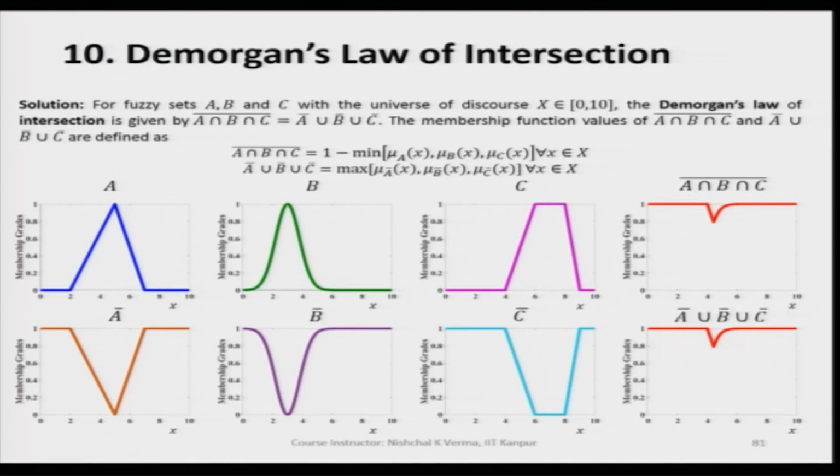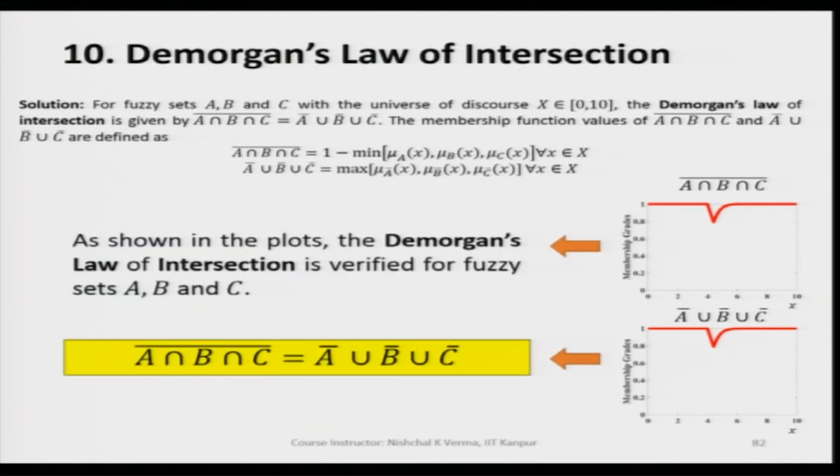So, what we are getting here as the outcome of the union of A complement, B complement and C complement is exactly the same as what we got when we took the complement of A intersection B intersection C. So, since the outcome is equal here for the continuous case, when we have taken three continuous fuzzy sets, we can say that De Morgan's law of intersection is holding good for continuous fuzzy sets.